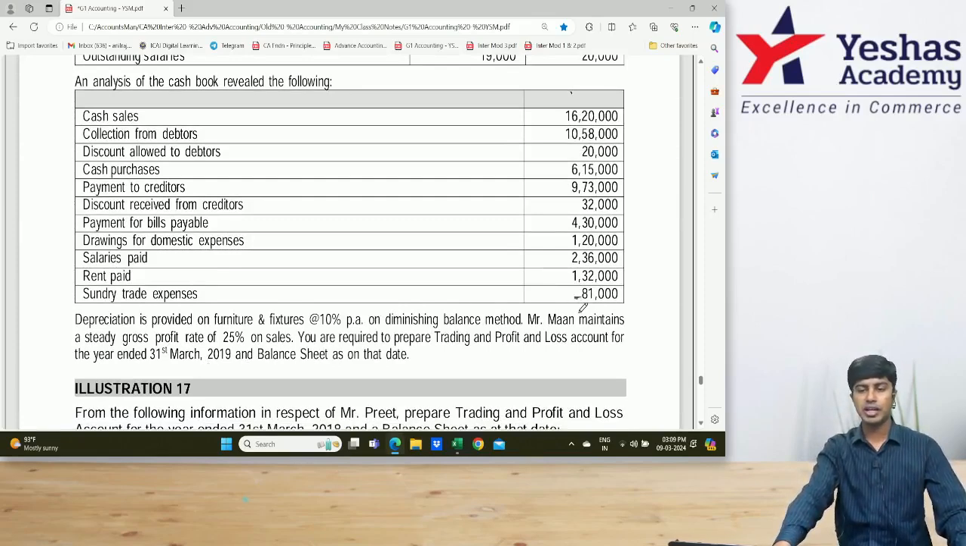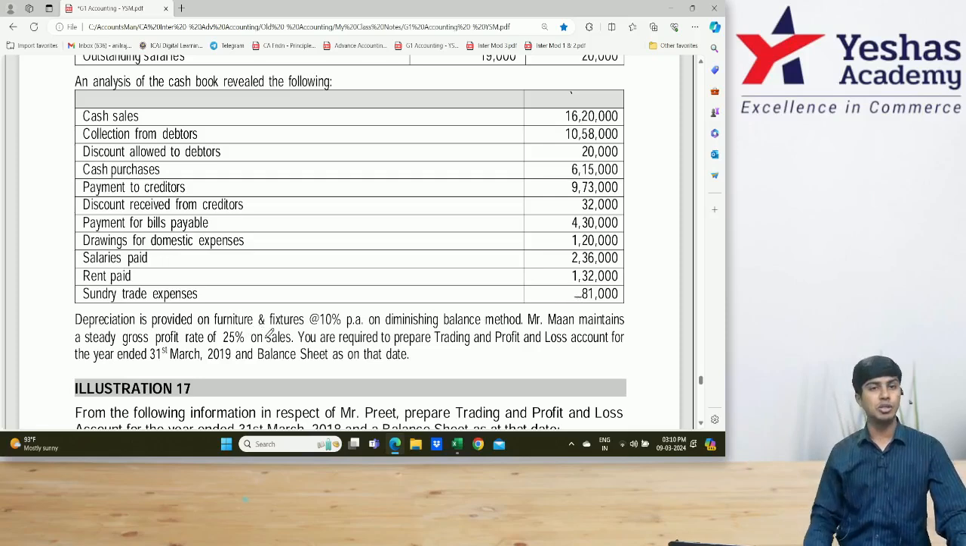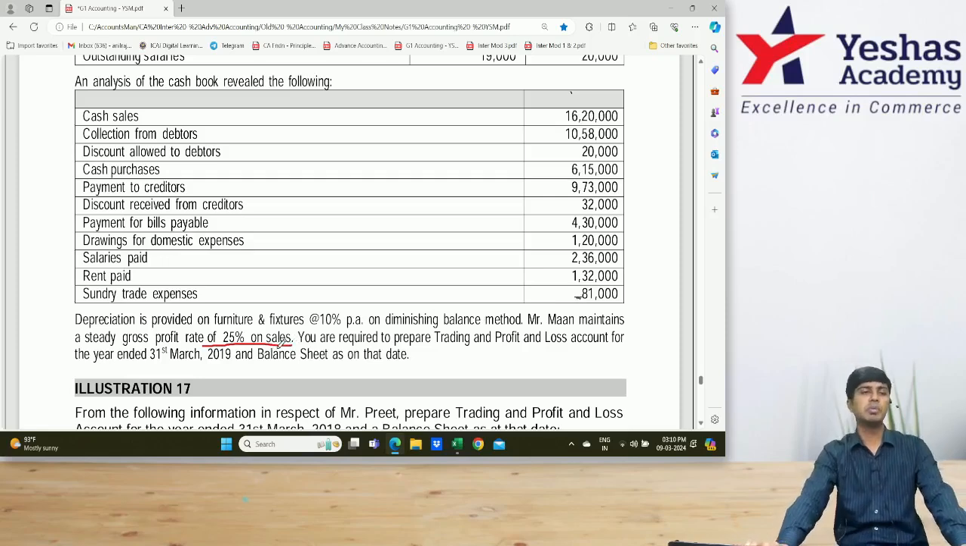What do we have after that? Mr. Mann maintains a steady gross profit of 25% on sales. When we prepare trading and P&L, we don't have the information of GP, no? They're providing us with the information. What is the rate of GP? 25%. And you are required to prepare trading P&L for the year and balance sheet.